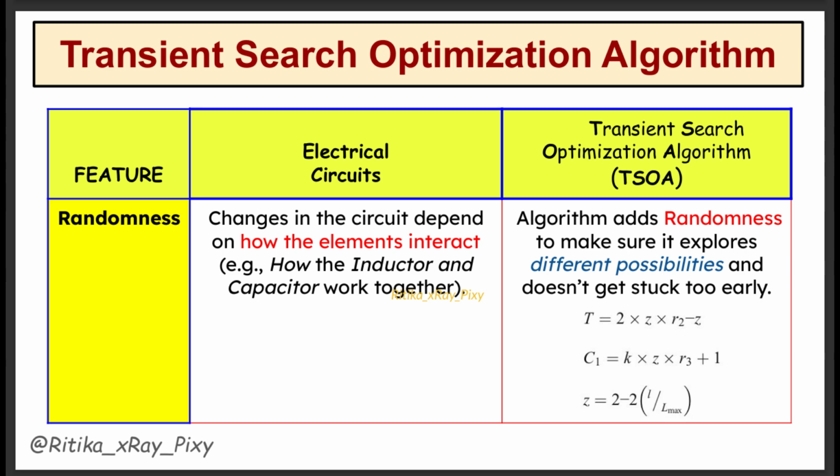They are used to simulate dynamic oscillation and maintain diversity in the search space. This algorithm adds randomness to make sure that it explores different possibilities and does not get stuck too quickly, meaning no premature convergence. Same in the electric circuit, the change in the circuit depends on how the elements interact, meaning how the inductor and the capacitor work together.